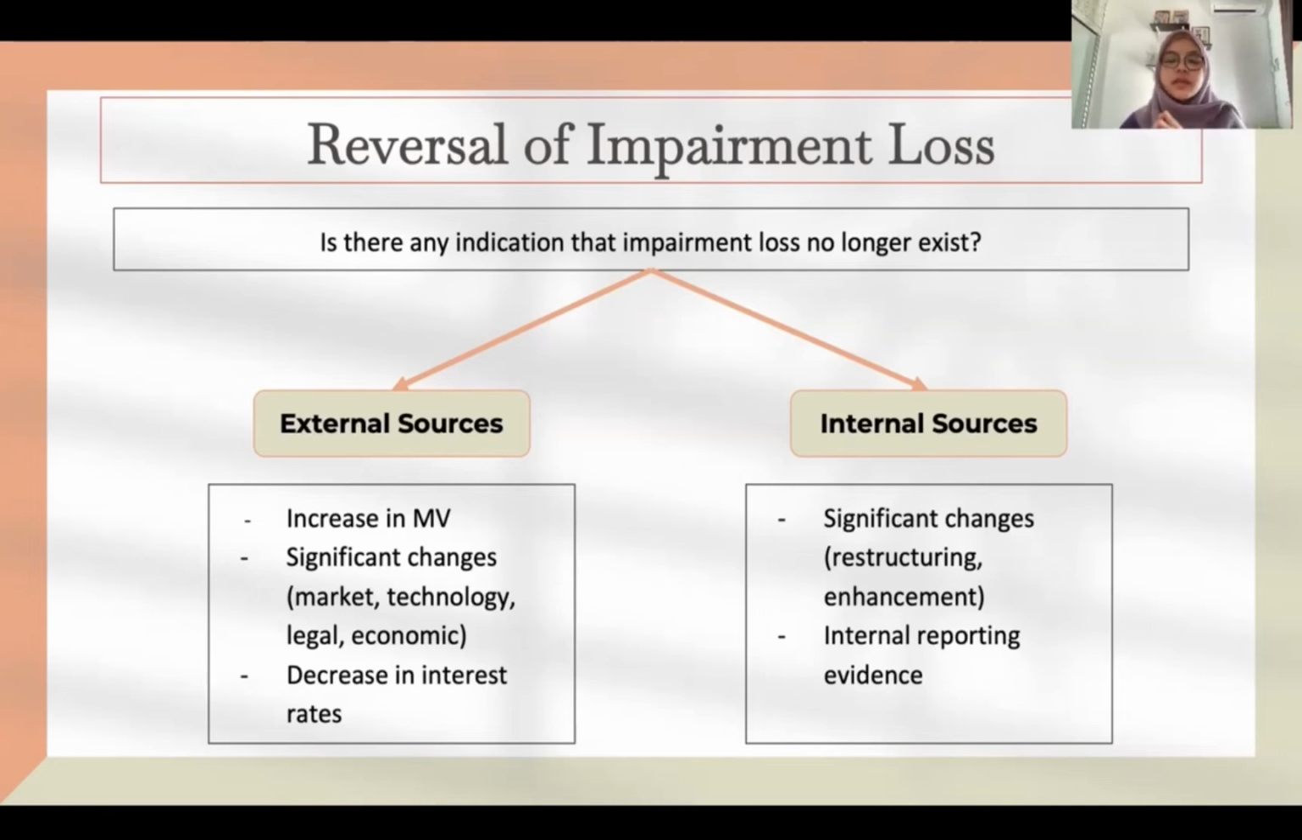On the other hand, if we look at the internal sources, we may want to look at whether there are significant changes in the structure of the organization, which includes restructuring or enhancements. Or we may observe the internal reporting evidence to look at whether there is an impairment loss that no longer exists.